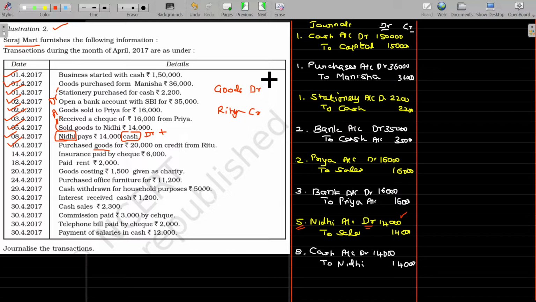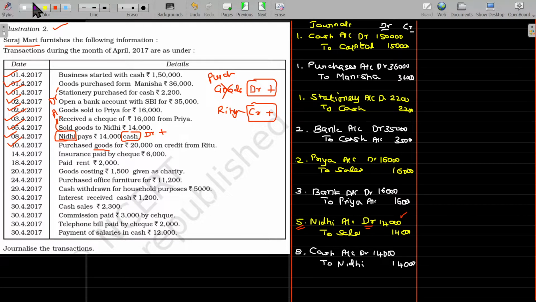Because of the purchases, goods will be increasing, and Ritu, from whom we have purchased, we have not paid, means I am liable to pay him, so it is also increasing. Goods is already a debit balance, to increase it, you have to debit it. Ritu is a credit balance. Because of this transaction, the credit balance increases, so it should be credited, right? Always remember, any purchases, though it may be named as goods in the transaction, it should be replaced with the term purchases.